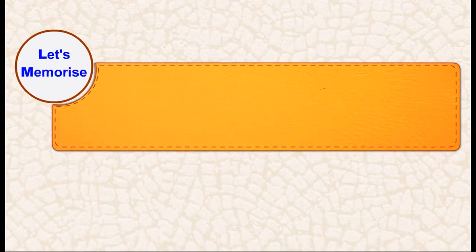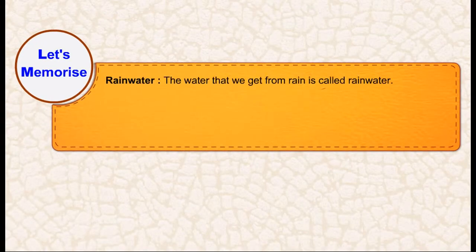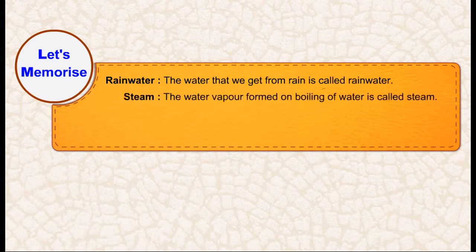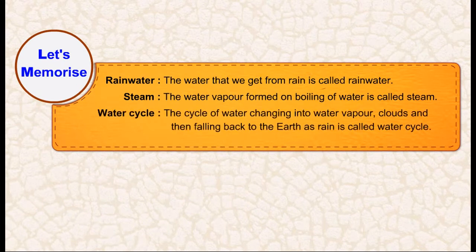Let's memorize. Rainwater. The water that we get from rain is called rainwater. Steam. The water vapor formed on boiling of water is called steam. Water cycle. The cycle of water changing into water vapor, clouds, and then falling back to the earth as rain is called water cycle.